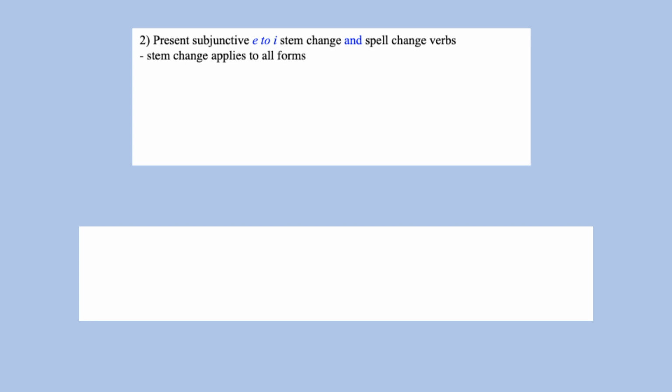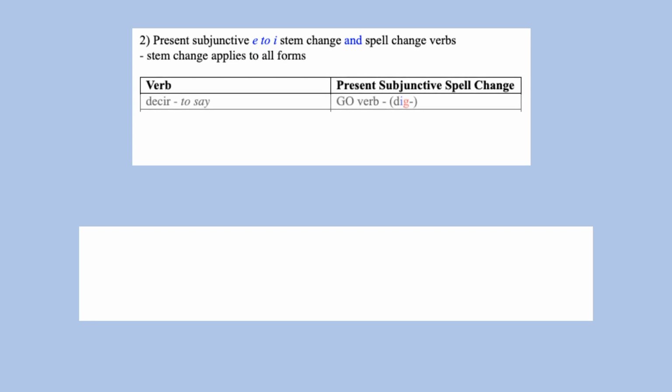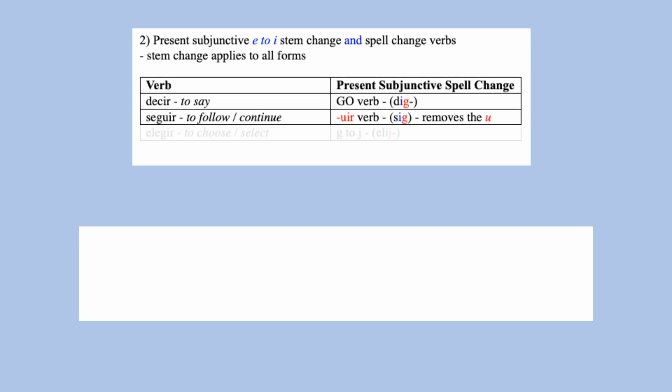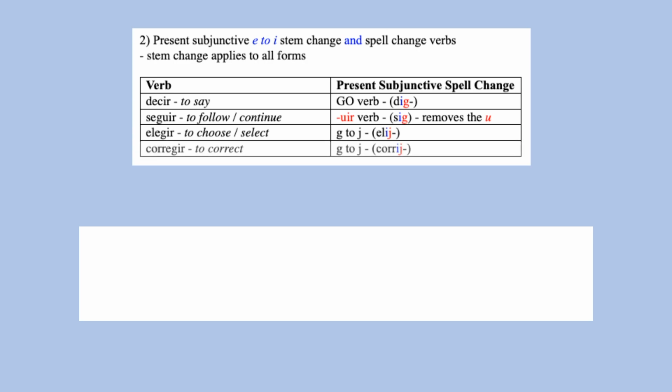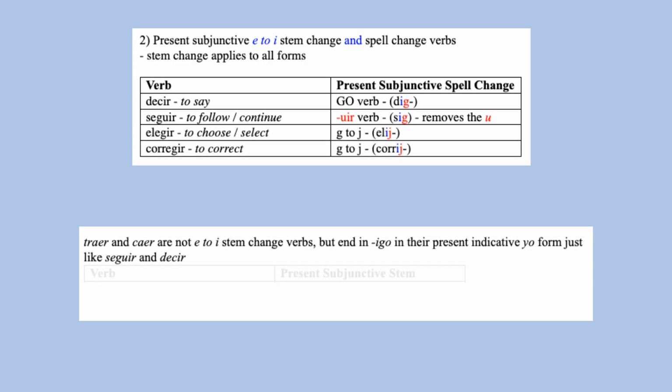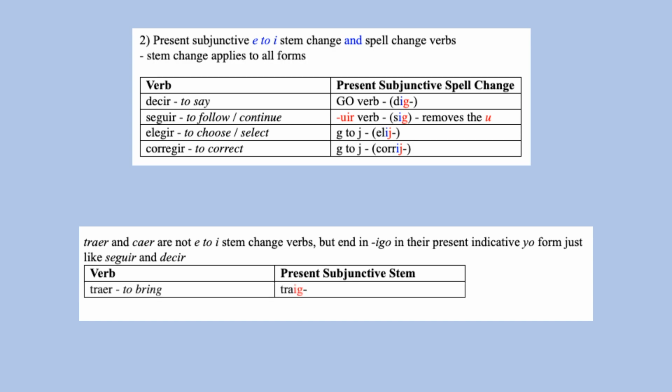These verbs have an E to I stem change, which does apply to all forms in the present subjunctive, as well as their spell changes. Now the verbs traer and caer, they are not E to I stem change verbs, but they do end in igo in the first person singular present tense form, just like the verbs seguir and decir. So their present subjunctive stems also end in ig.